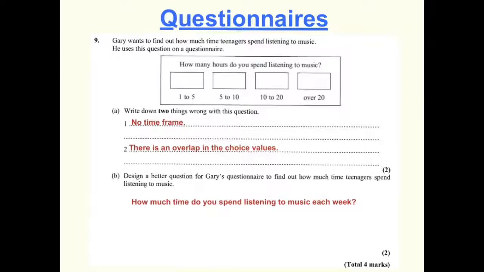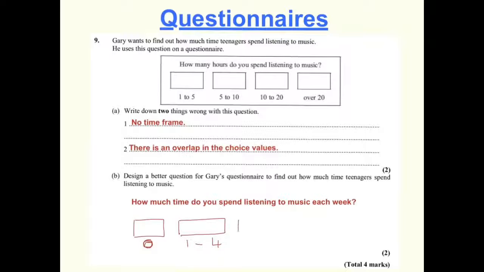Okay, the next thing I need to do is to actually make sure I have boxes that don't overlap. So what I'm going to do here is put a box that has 0 in, because some people might not listen to any music at all, so they need to be included. I'm now going to add another box, and I'm going to put 1 to 4.